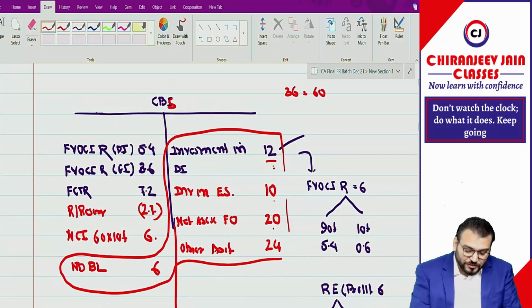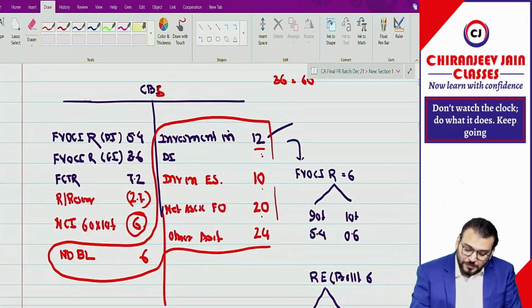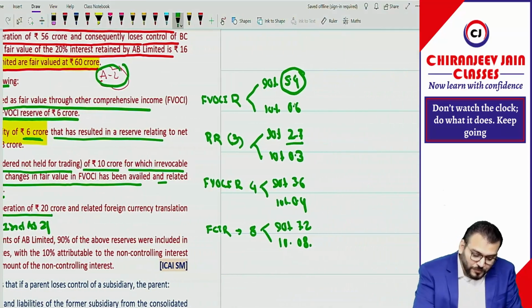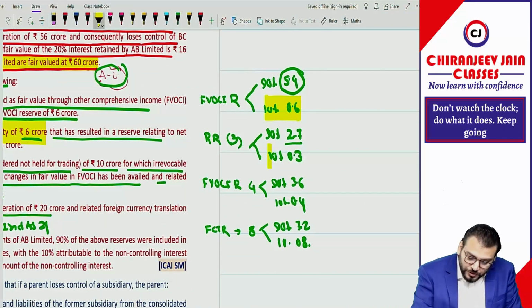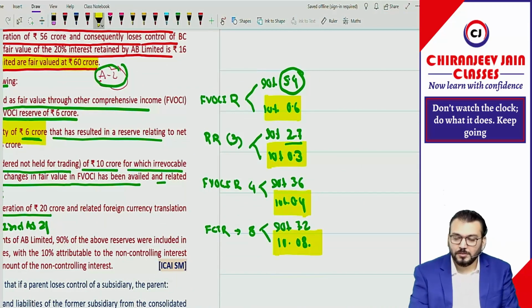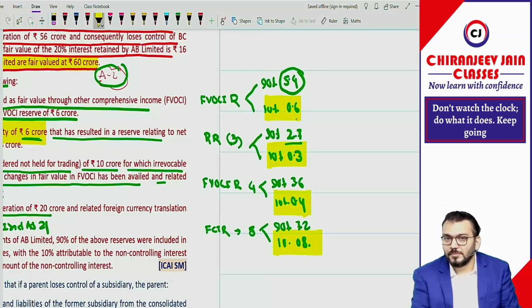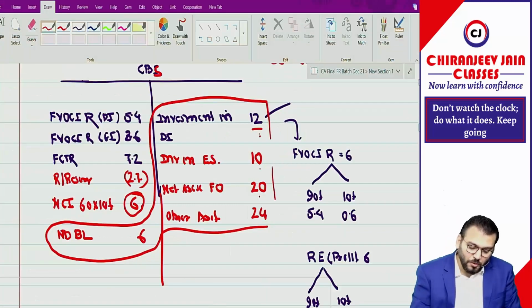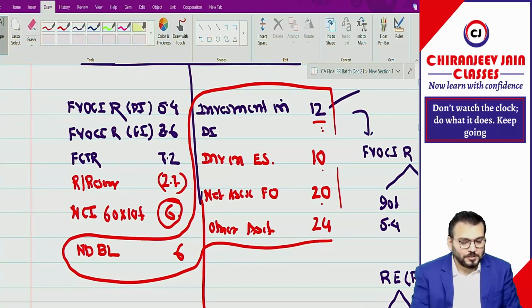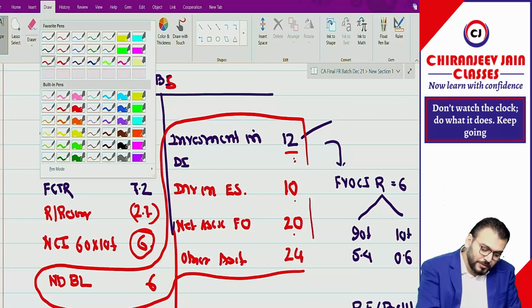My question to you: is this 6 crore inclusive of this portion or not inclusive of this portion? Means in this 6 crore, is 0.6 already added or not yet added? Not yet added? How can you say not added? Oh my god. Okay, fine.